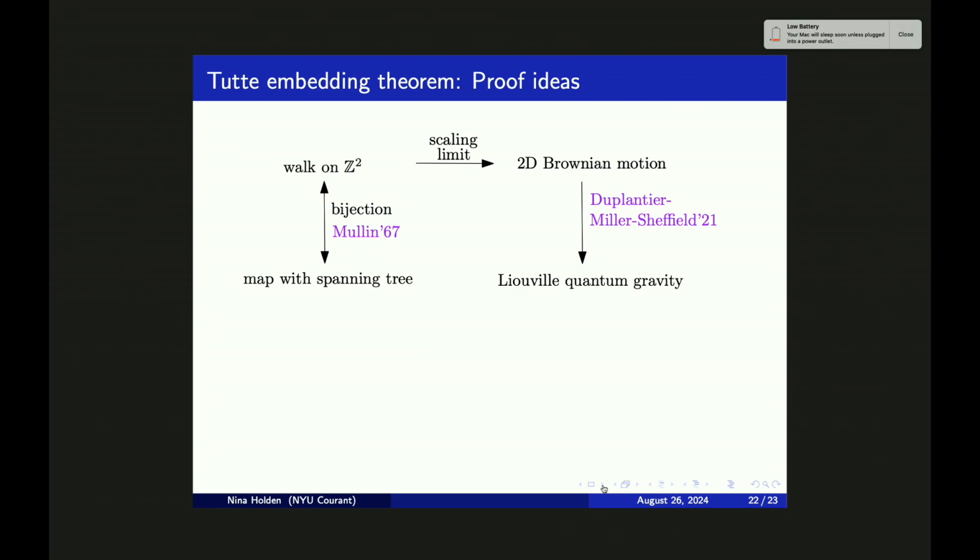If one has a random walk on Z2, then it converges in the scaling limit to 2D Brownian motion. On the continuum side, one has a similar relationship where a 2D Brownian motion encodes a Liouville quantum gravity surface. This encoding was discovered by Duplantier, Miller, and Sheffield, and it is a continuum version of the discrete projection.